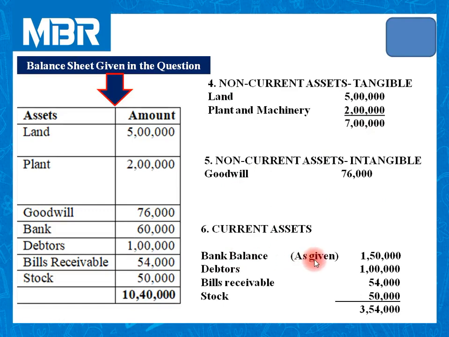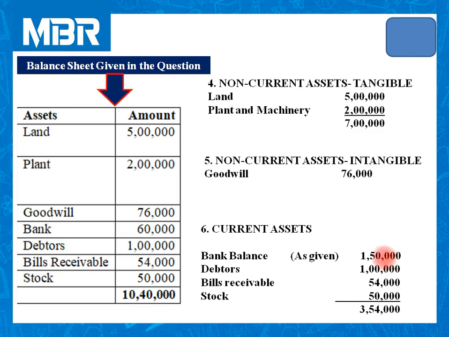Bank balance as per the information given in the question. Refer additional information part of your question. It is clearly mentioned that company wants to maintain minimum bank balance of rupees 1,50,000. So without wasting any moment on this calculation, 1,15,000 is inserted over here. If you want to confirm the figure, you can add all the receipts in opening bank balance and deduct all the payment items. So you will get this figure.